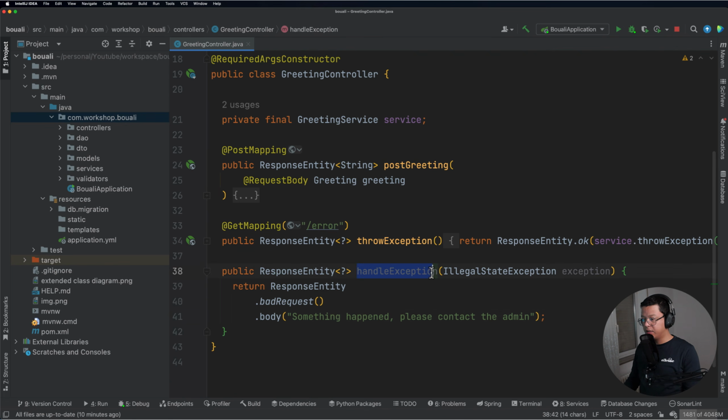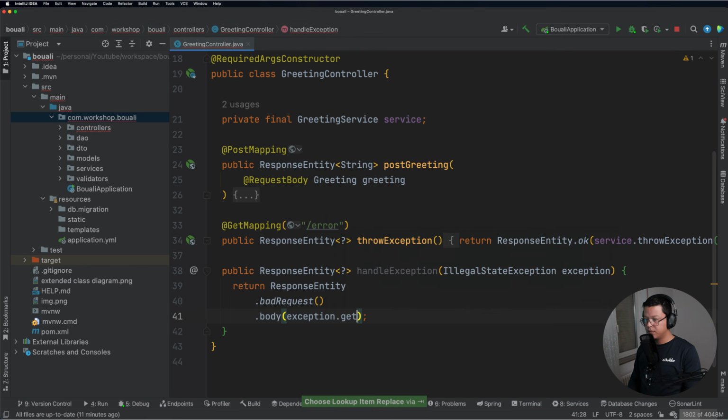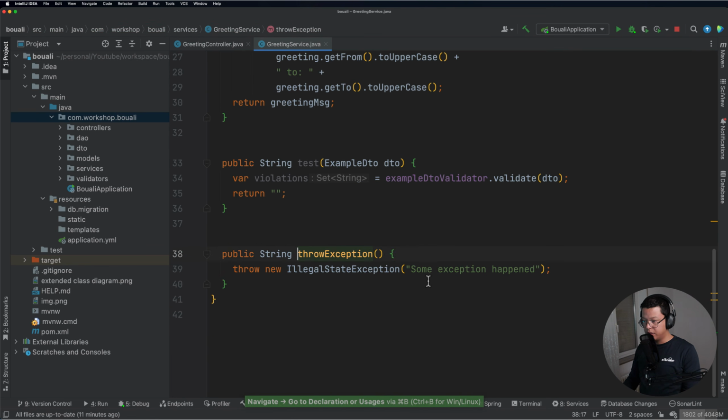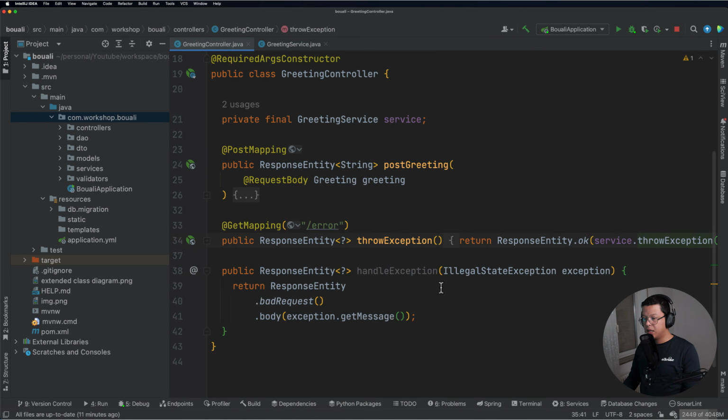So now we have an exception handler, a method that will handle the exception. If I don't need the exception parameter, I don't need to pass it. But in case, for example, instead of this body, I can use exception.getMessage to display the message. So maybe let's do so. This one will return the message, some exception happened. All right, but this is not it.